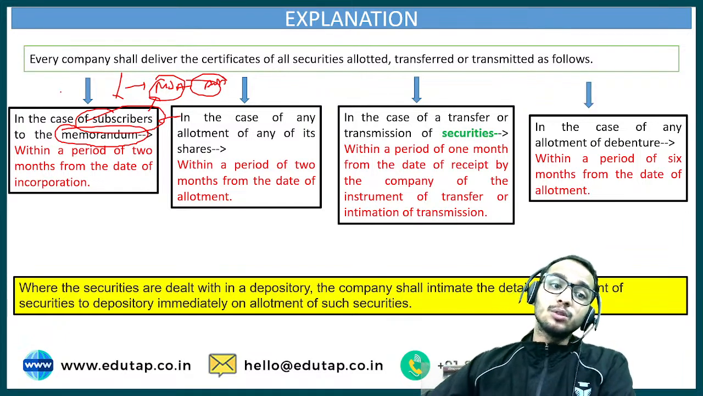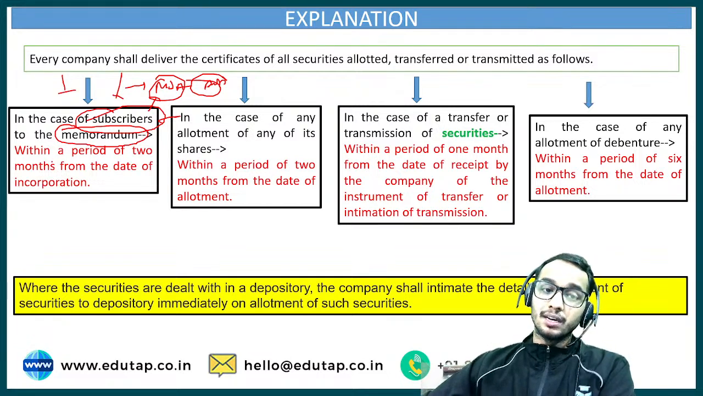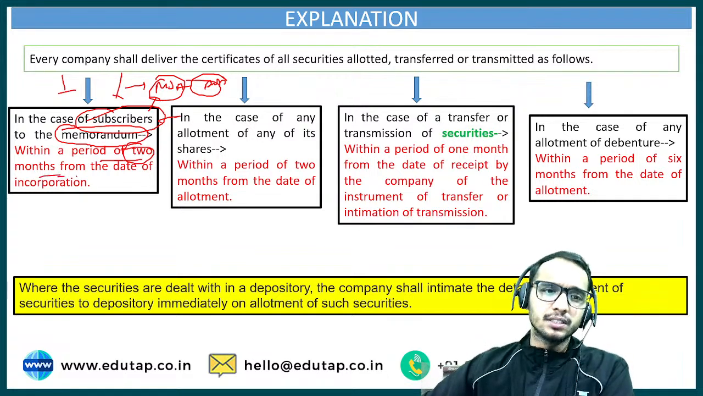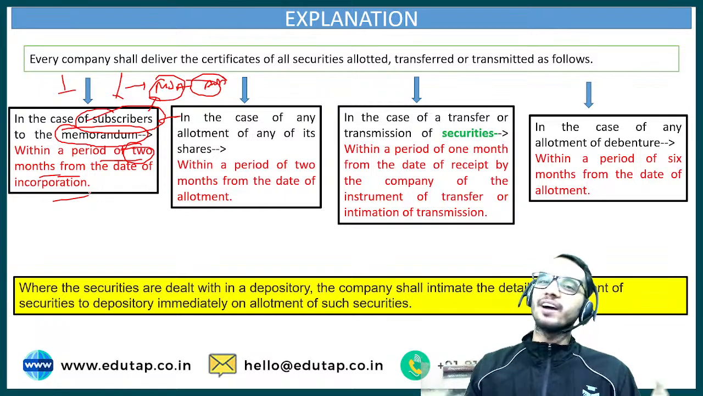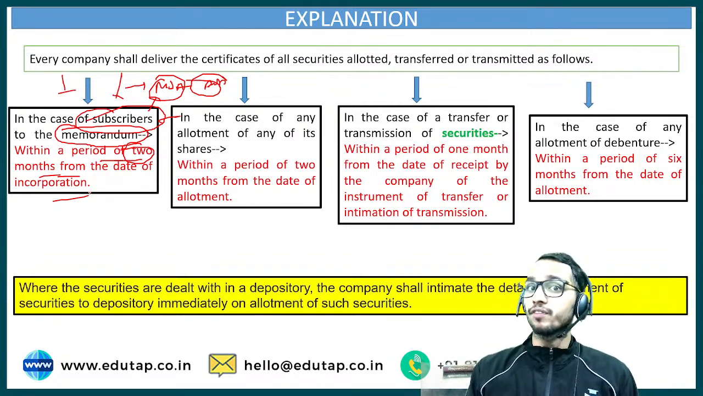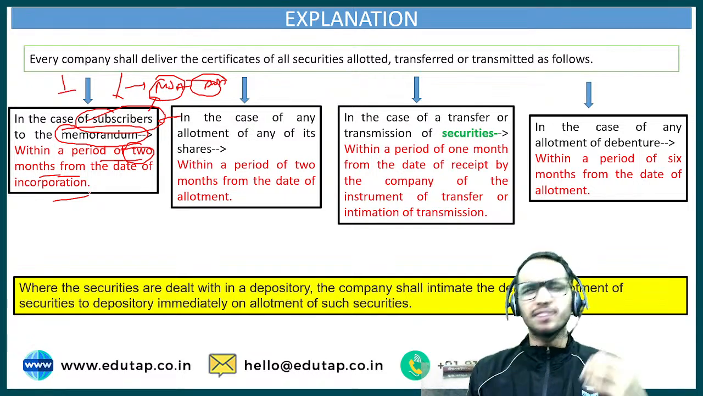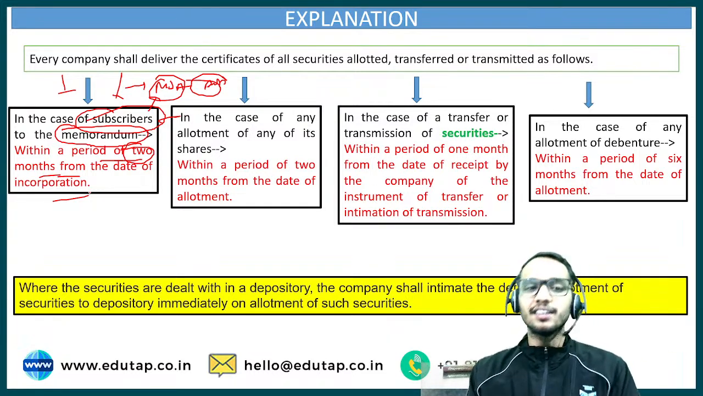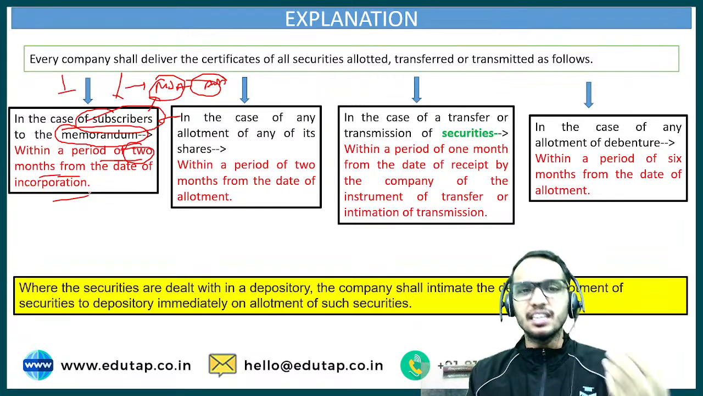So in that case, subscribers are going to get the certificates within a period of 2 months from the date of incorporation. I have told you that when you do incorporation, you file MOA or AOA. If you know about these companies, in the MCA, Ministry of Corporate Affairs, if you want to incorporate a private company, you can do that very easily. It's a very easy process, but you will need the digital signature of a CA, chartered accountant. So you can go to the MCA and you can incorporate a company. That's a very easy process, right?